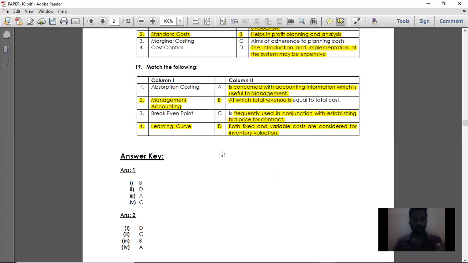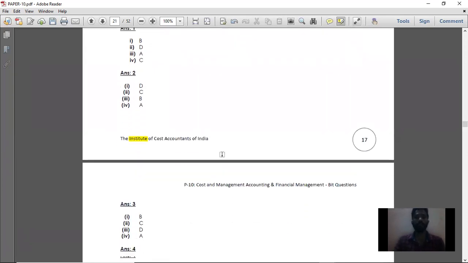So it is helpful because you can answer your MCQs. And also, if you have been asked about a particular concept, that is marginal costing or variable costing, by solving it like MCQs, you are going to decrease your time and increase your efficiency. That is why we are solving this MCQ separately.